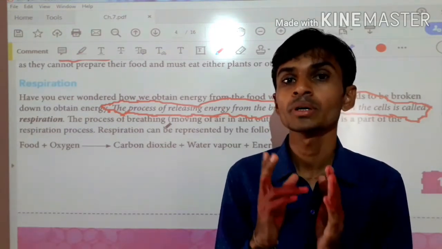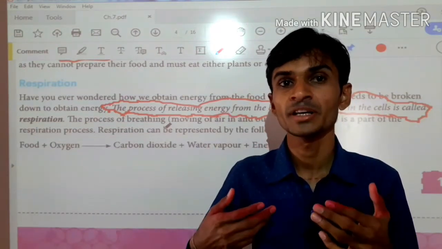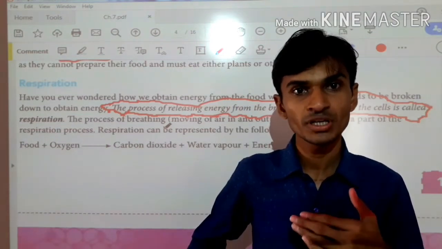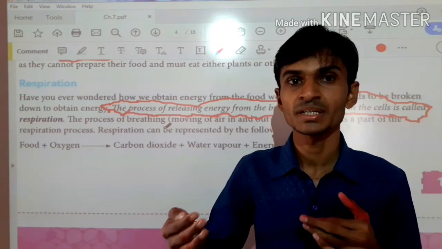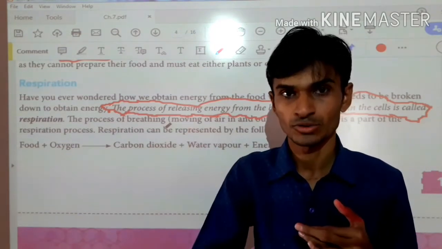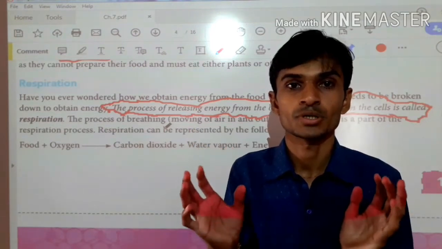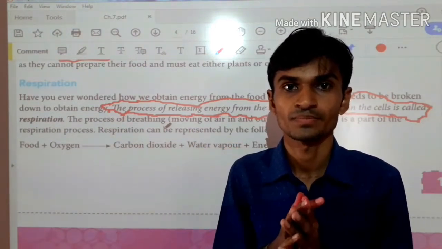Guys, we are doing two things. The first one is breathing. In breathing, what are we doing? We are taking oxygen, inhaling oxygen into our body and releasing carbon dioxide, that means exhaling carbon dioxide outside. This is a mechanical process. This process is called the breathing process.